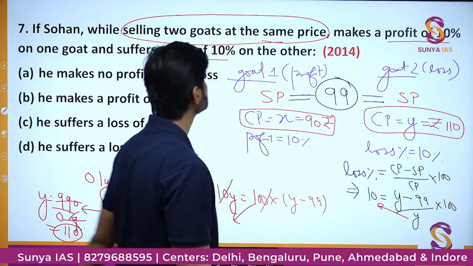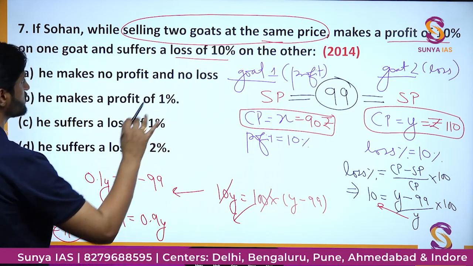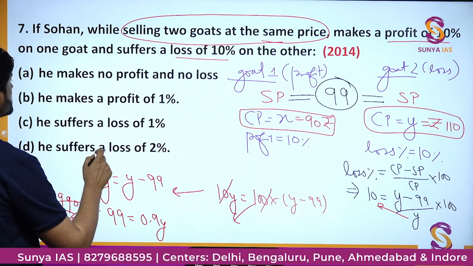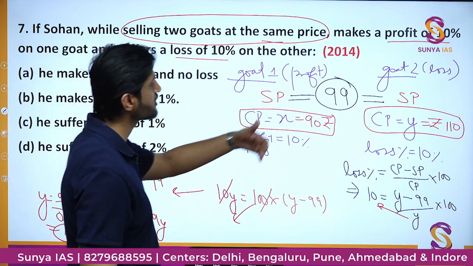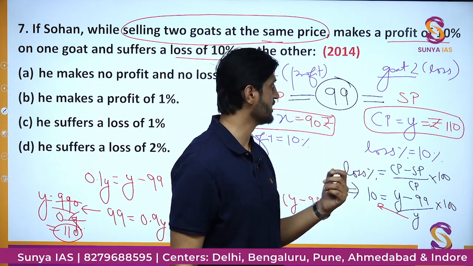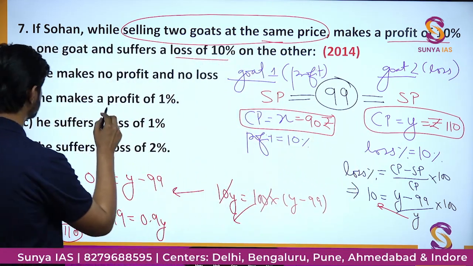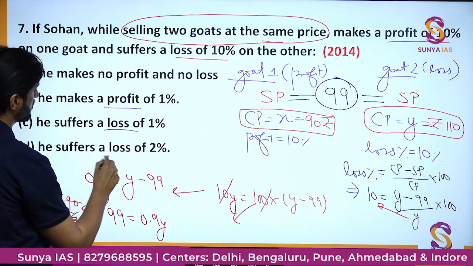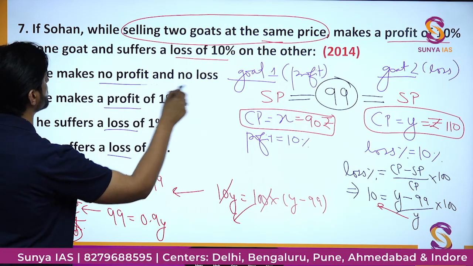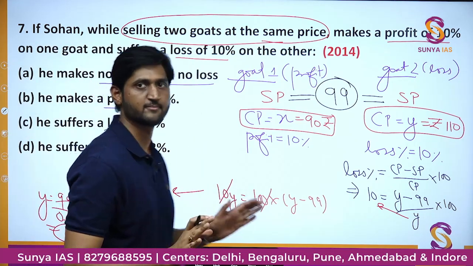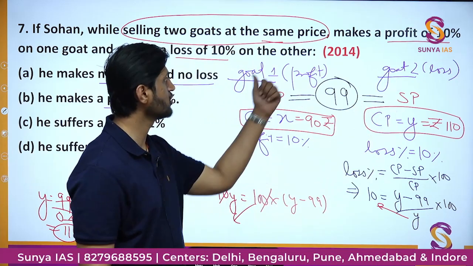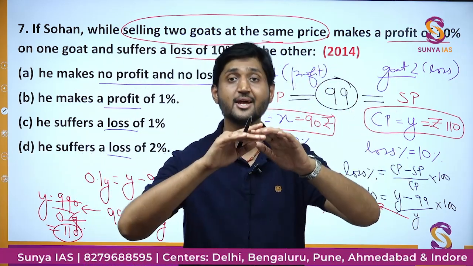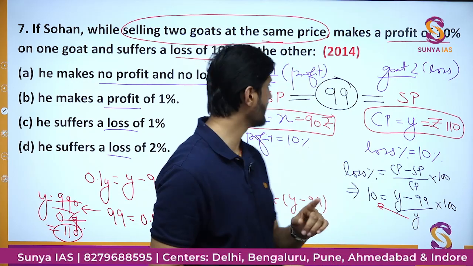I'll erase it. And now what we have to find is what is the overall transaction. In this overall transaction, what is he achieving actually? Is he making an overall loss, overall profit, or no profit and no loss? What is the situation here? These are the two transactions. One is loss making, one is profit making. What is the net result of both the two? That we have to find.